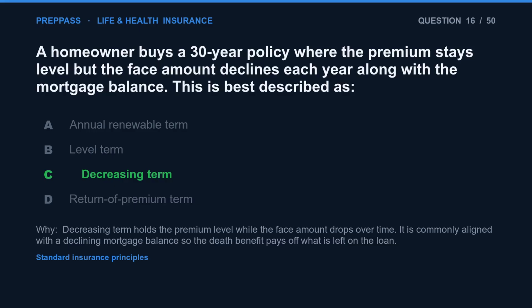The correct answer is C. Decreasing term holds the premium level while the face amount drops over time. It is commonly aligned with a declining mortgage balance, so the death benefit pays off what is left on the loan.